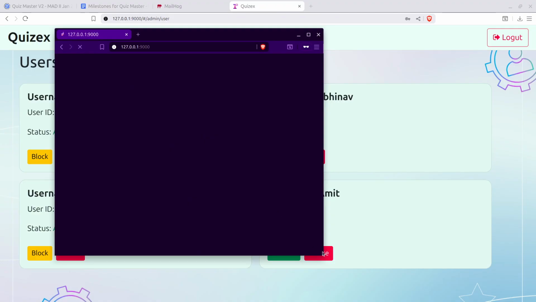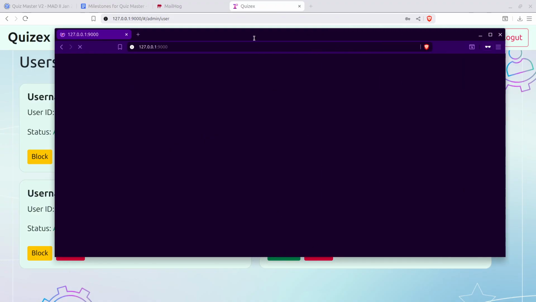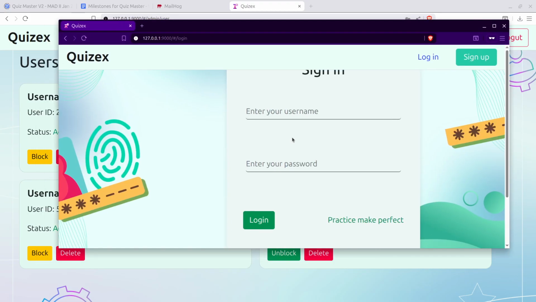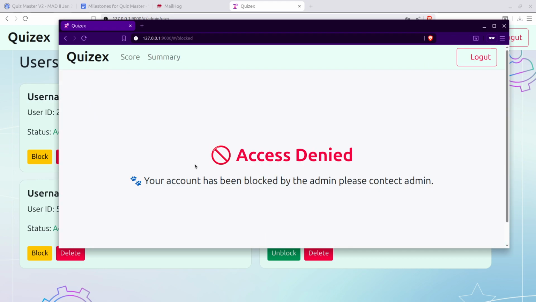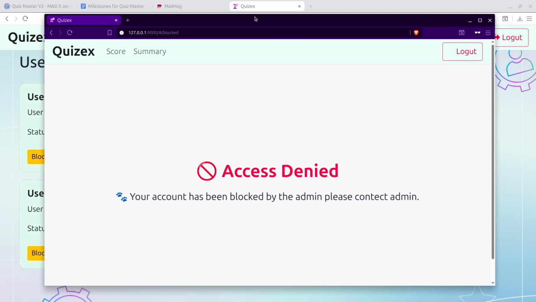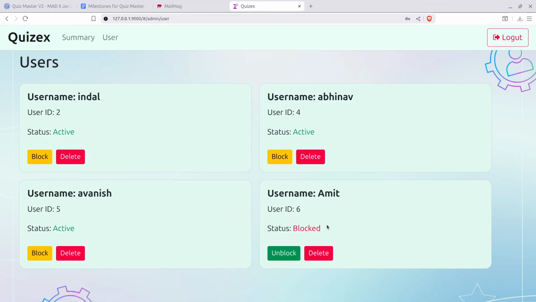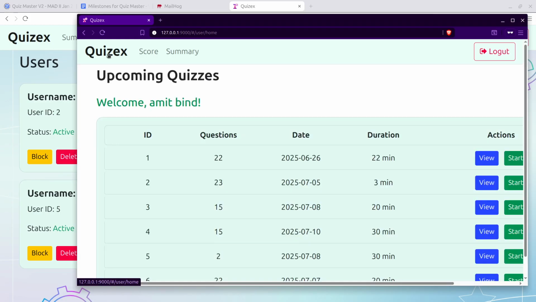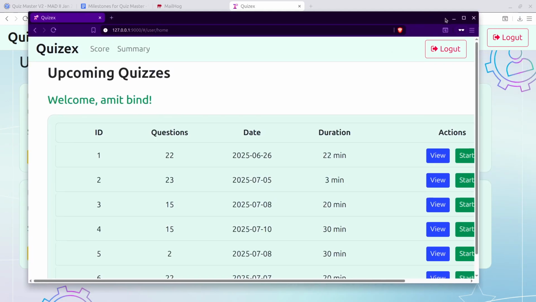Okay, so this is the login page. Let Amit log in. Amit's password is 123. Login: access denied. Access denied because the permission was not there. Unblocking. Now once Amit gets permissions, the queue is closed.